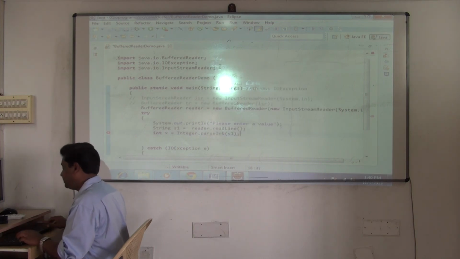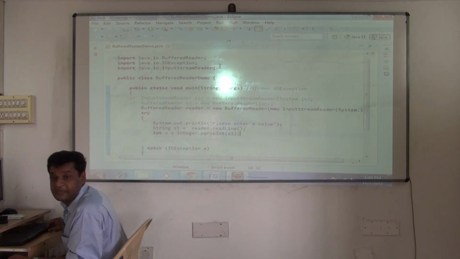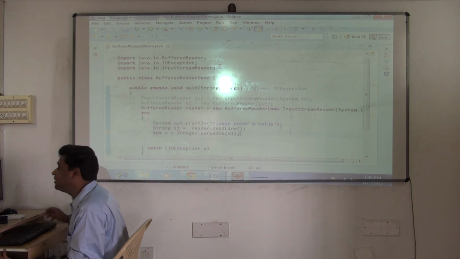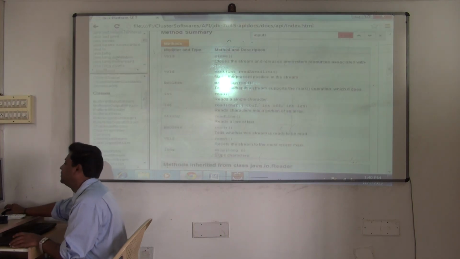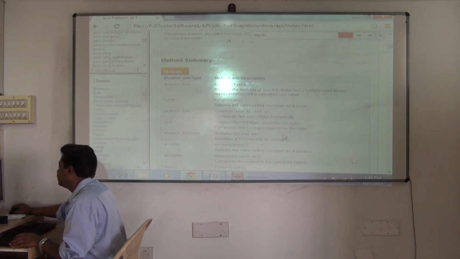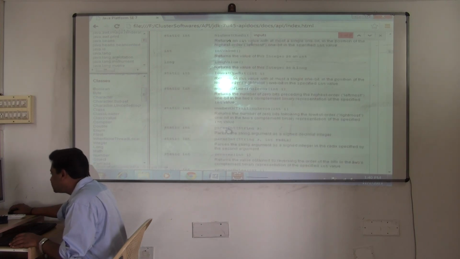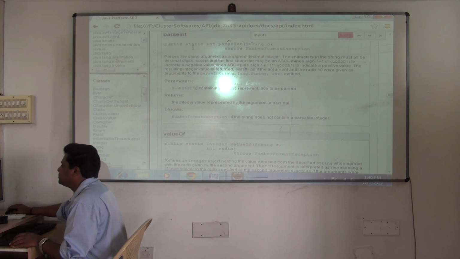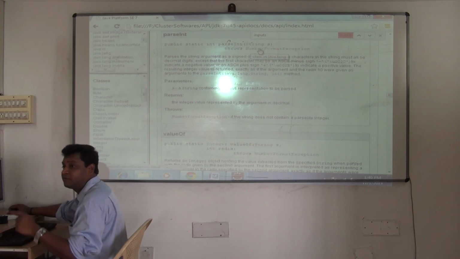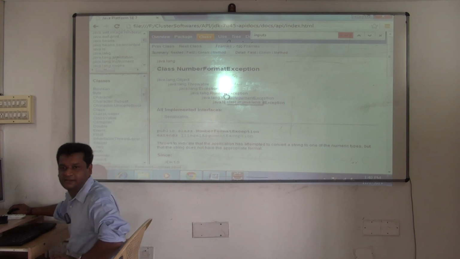Here it throws an exception, but which one? Unchecked exception. NumberFormatException. So it will not tell you. You decide, but if you see the document it will tell you. You go to the lang package, Integer, parseInt. I'm just showing you how to use the library. Click this. It's static, it's public, and it throws NumberFormatException. But NumberFormatException is what? Click: unchecked exception. So it will not give the error.